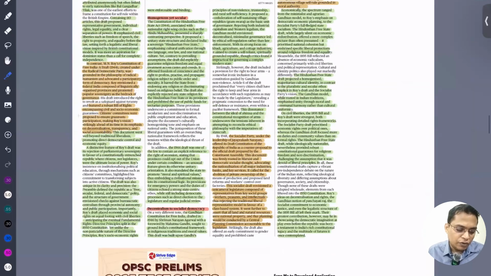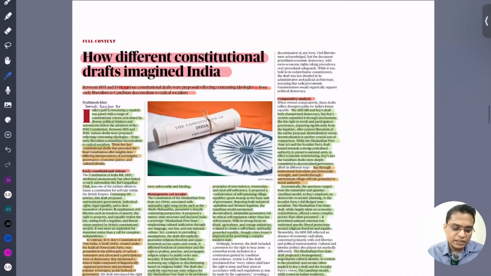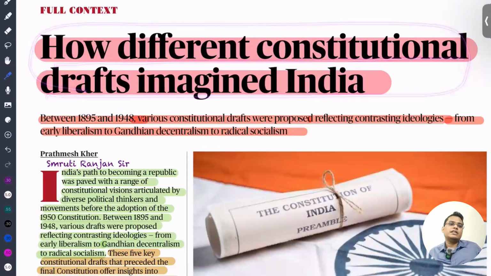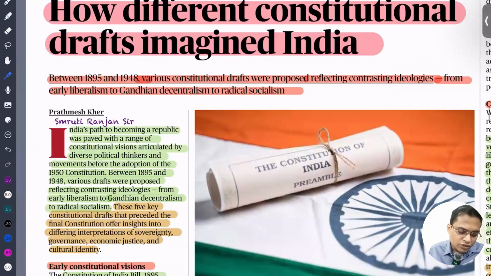So, how different constitutional drafts imagine India. Here you can see M.N. Roy, the pioneer of the ideology of providing a constitution to India, and another idea from the RSS-backed one, that is, the Hindu Mahasabha-backed one. This article also talks about the Gandhian idea. It talks about how different ideas were propagated by different organizations, which at the end is helpful for designing our constitution. So it is your homework, just study it.